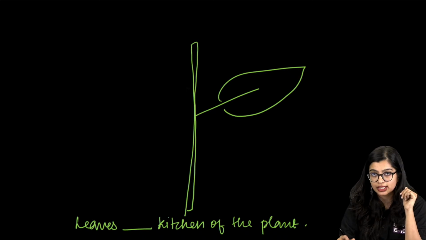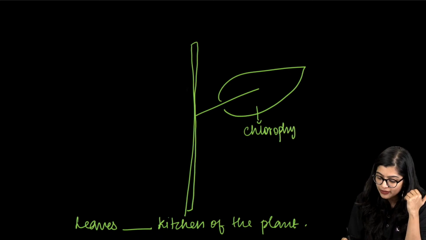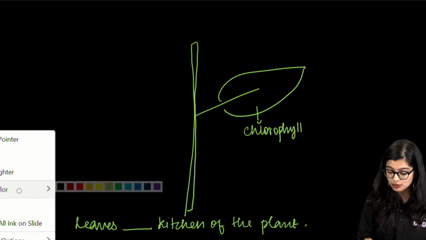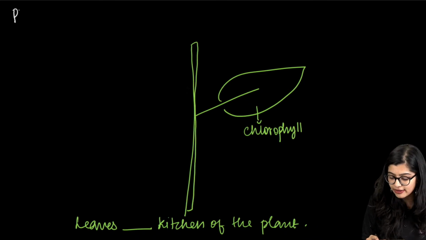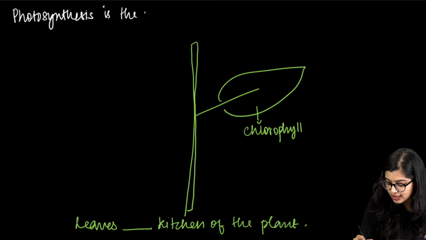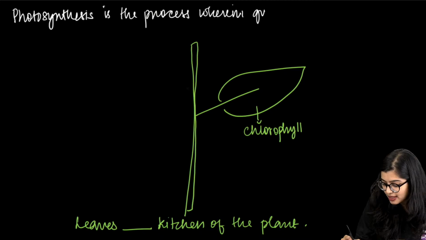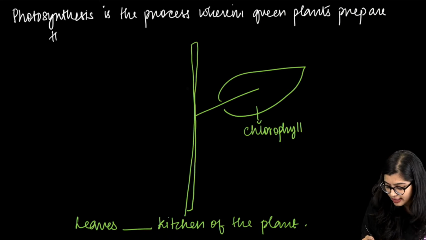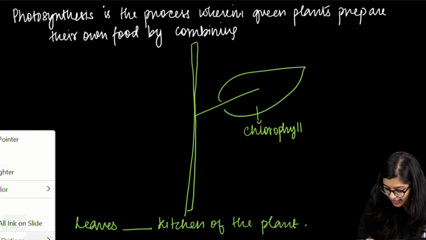Now, why do we say leaves are the kitchen? Because we just discussed that leaves are green in color because of the presence of chlorophyll. And we know that the process by which green plants prepare their own food is called photosynthesis. So how do we define photosynthesis? We say that photosynthesis is the process wherein green plants prepare their own food by combining, yes, what do they combine now?